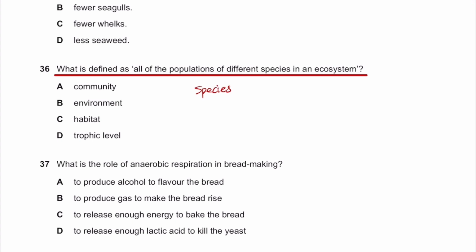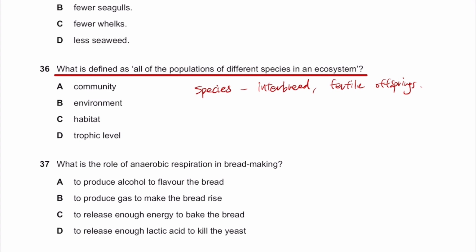A species is a group of organisms that have similar characteristics, and they can interbreed and give birth to fertile offspring.